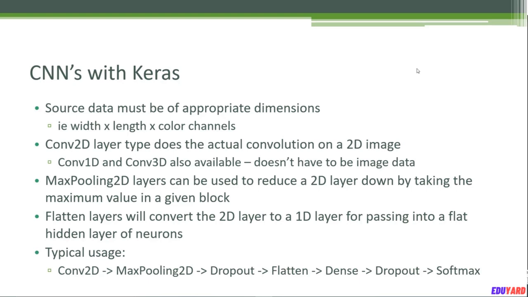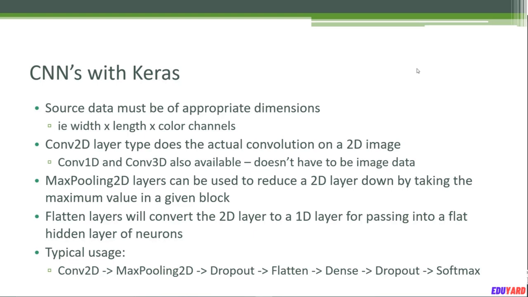Finally, at some point you need to feed this data into a flat layer of neurons, right? At some point it's just going to go into a perceptron, and at this stage we need to flatten that 2D layer into a 1D layer, so we can just pass it into a layer of neurons, and from that point it's just looking like any other multi-layer perceptron. So the magic of CNNs really happens at a lower level. Ultimately it gets converted into what looks like the same types of multi-layer perceptron that we have been using before.